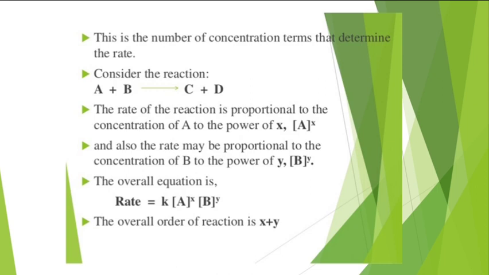The rate of the reaction is proportional to the concentration of A raised to X, and also may be proportional to the concentration of B raised to Y. So the rate law is rate is equal to K into concentration of A raised to X into concentration of B raised to Y. So the overall order of reaction is X plus Y.